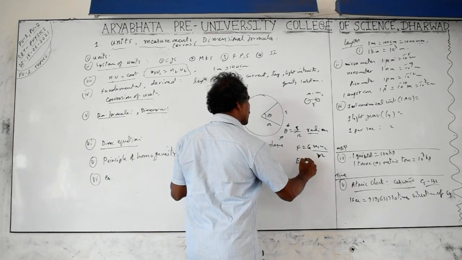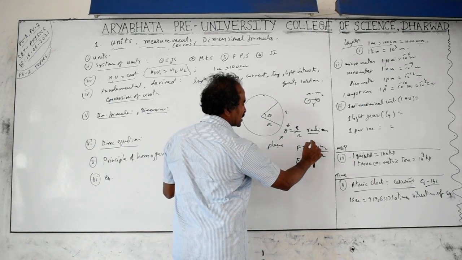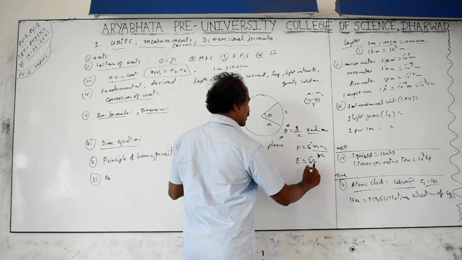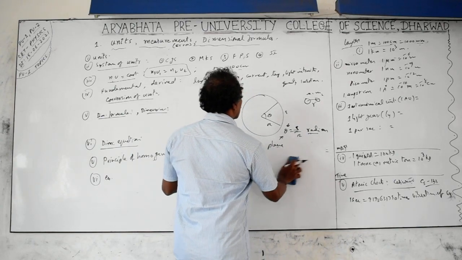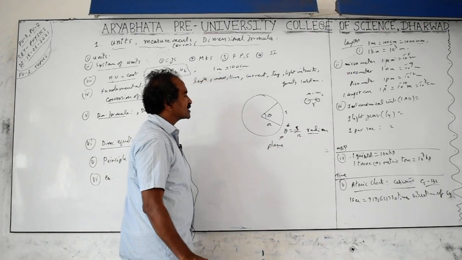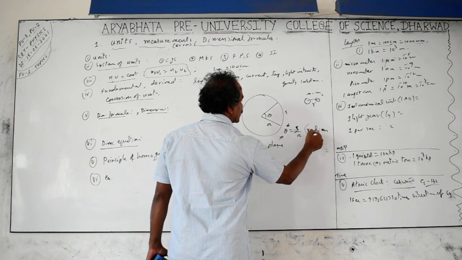Similarly, if you take the energy equal to hf, h is called Planck's constant. This also has units. G also has units. But constants like pi do not have units. It's just a number. Plane angle is the ratio of similar physical quantities. It is supposed to not have units, but it has units.